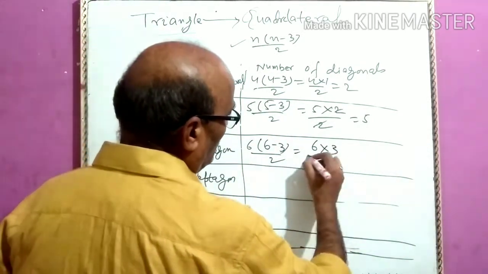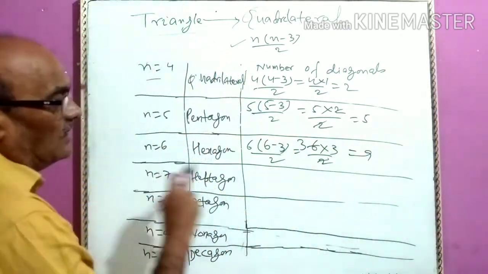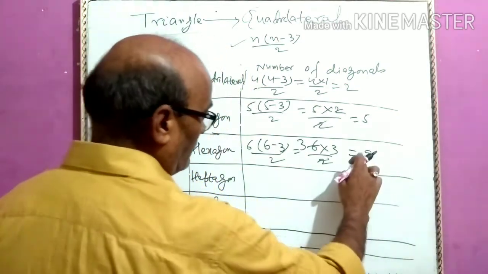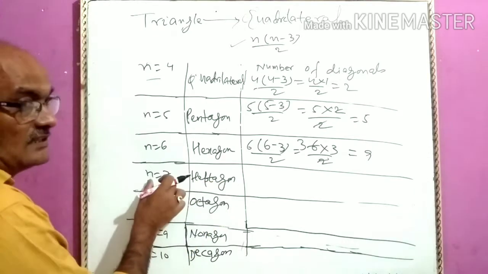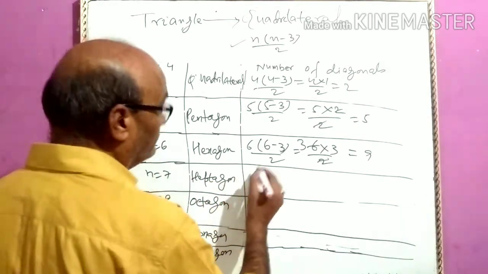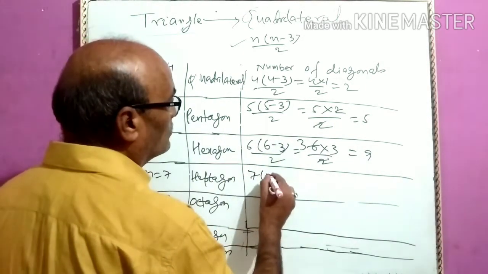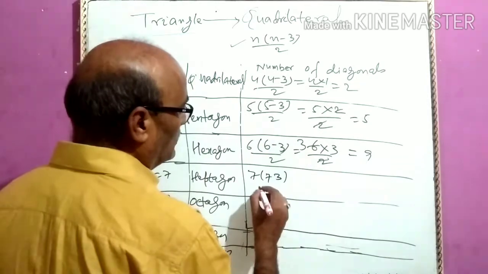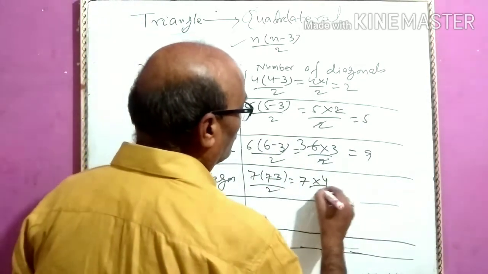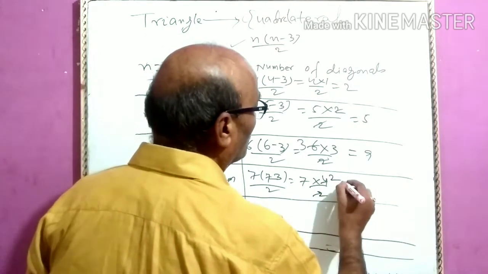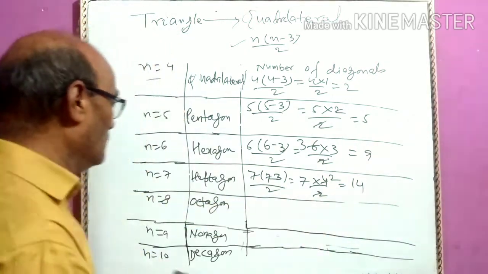6 into 3 by 2. 3 3s are 9. So, in hexagon, there are 9 diagonals. Heptagon has 7 sides. So, let us see how many diagonals are there. 7 into 7 minus 3 by 2. 7 minus 3, 4, 4 by 2. So, in heptagon, there are 14 diagonals.